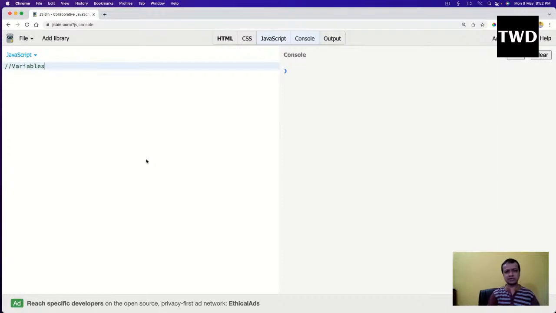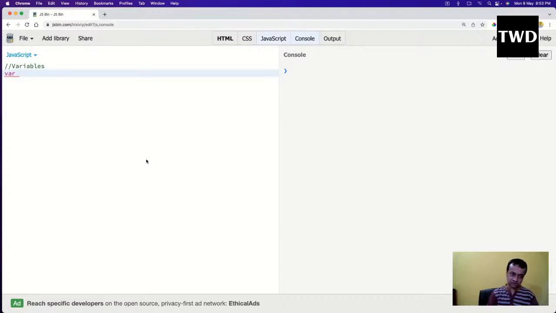In Java you might have learned about int, string, boolean. All those things are there in JavaScript also, but we don't call them int, string, and so on. Till 2015, we used to call them var. JavaScript was released in 1995. From 1995 till 2015, we had only one data type in JavaScript, which is var. From 2015, two new ones were introduced: one is let and one is const.